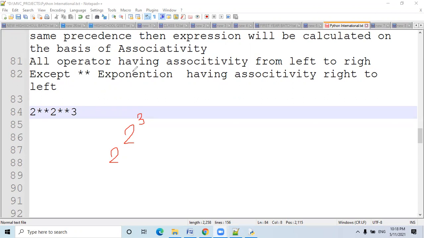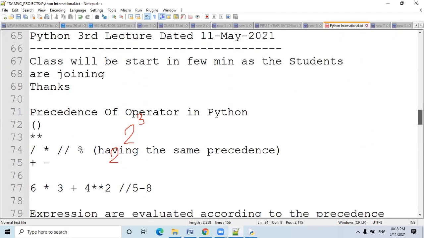In the precedence table I have created, the highest precedence is bracket. The second highest precedence is the exponential operator. And these have the same precedence: asterisk, slash, double slash, and modulus.